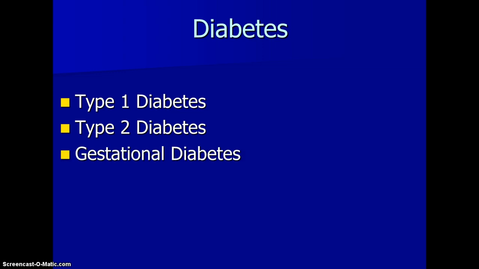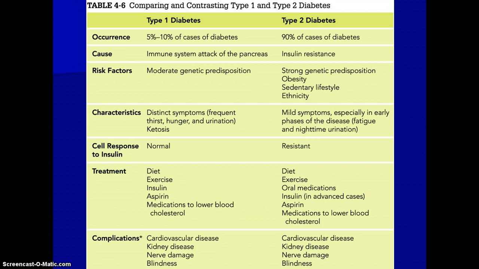Gestational diabetes is a condition in which a woman who is not diabetic may, for a short period of time during pregnancy, become diabetic. So again, this shows you the differences in the two types. Most of the cases of diabetes we see in this country are type 2. And this, like I said, is the insulin resistance. There is a strong genetic piece, but also obesity and sedentary lifestyle. We typically try to treat this with diet. These people have to have insulin. These people can do it mostly with diet, exercise, and oral medications.